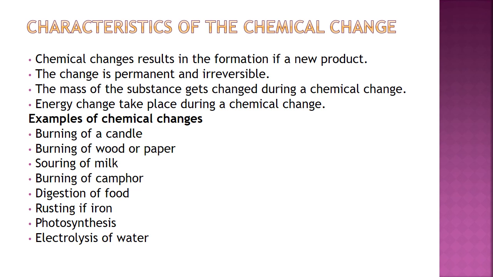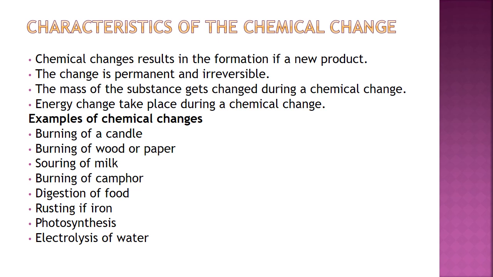Energy changes take place during a chemical change. There is a difference in energy in the breaking of old bonds in reactants and making of new bonds in the products. Either the energy is released or absorbed during a chemical change. If the energy is released, then the reaction is exothermic, and if the energy is absorbed, then the reaction is endothermic. For example, when paper is burnt, it forms carbon dioxide and water vapors along with energy in the form of heat and light.